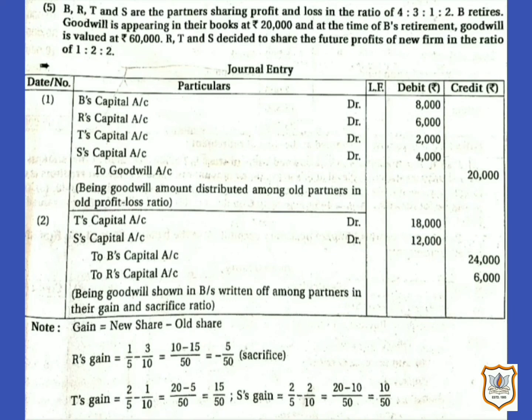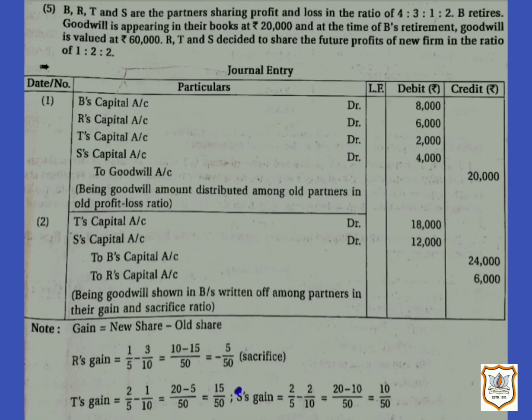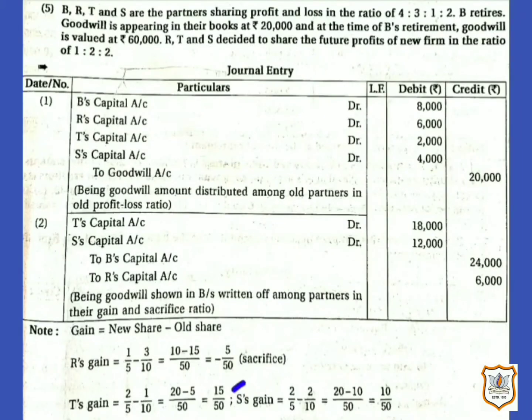So here T's capital account will be debited with his proportion of gain. Here T's proportion of gain is 15 by 50 that we just found out. So 60,000, that is firm's goodwill, multiplied by 15 by 50, which comes to 18,000.